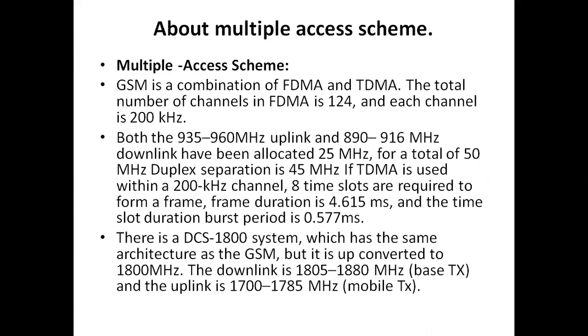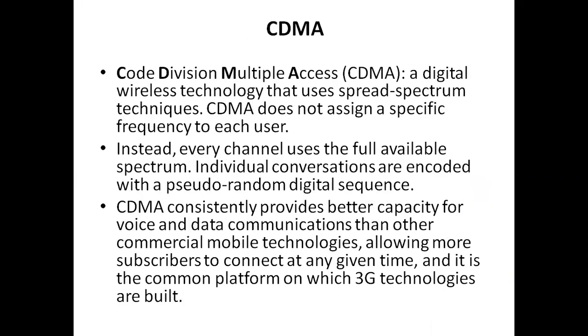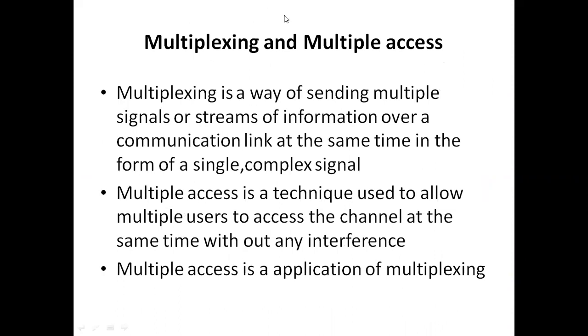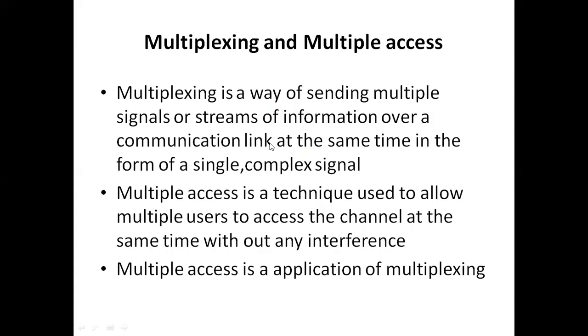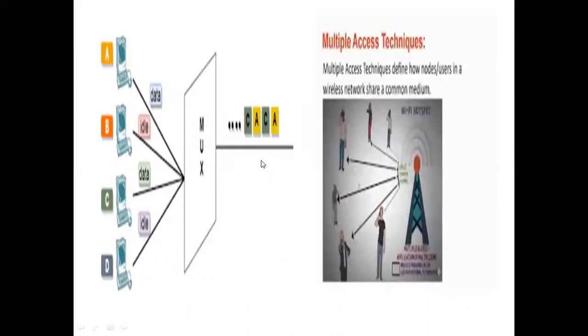So what is meant by multiplexing? What is meant by multiple access? Multiplexing is a way of sending multiple signals of information on a communication link at the same time in the form of a single signal. This figure represents the multiplexing technique. In this technique we have a number of signals, and it is a way of sending multiple streams of information on a communication link at the same time. That is about multiplexing.